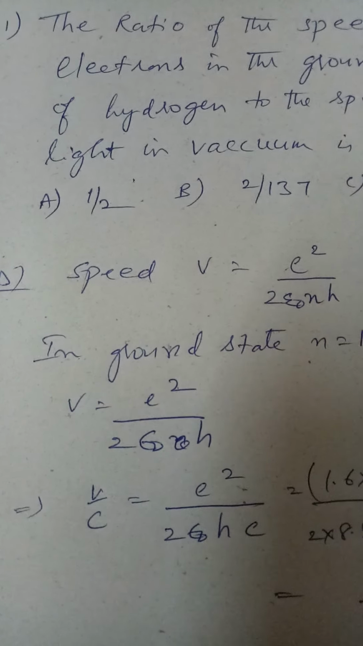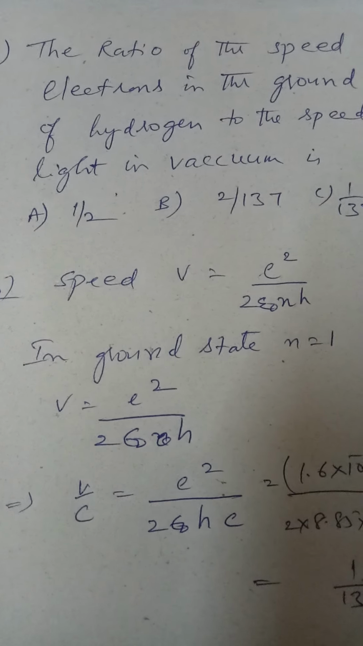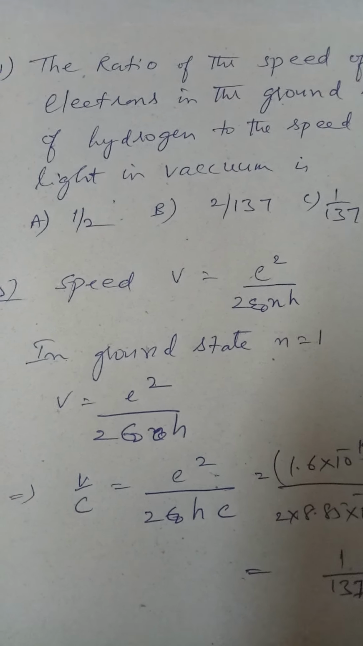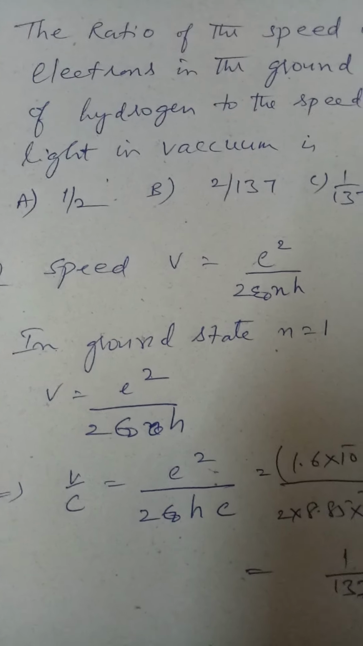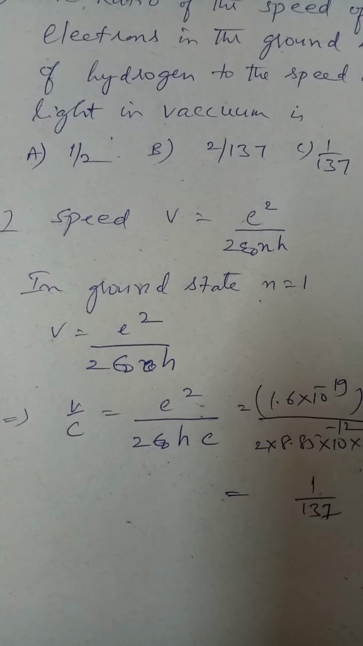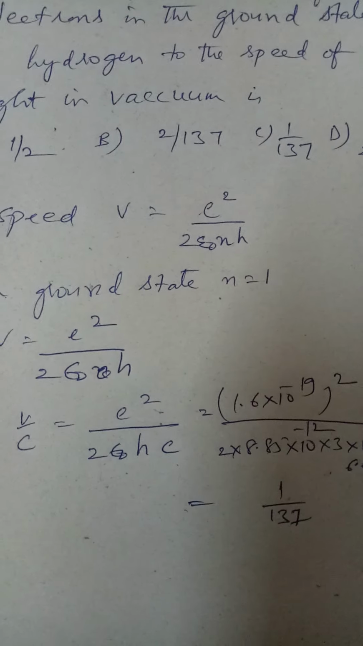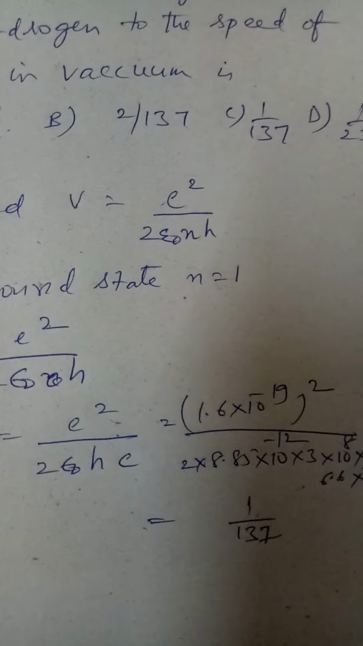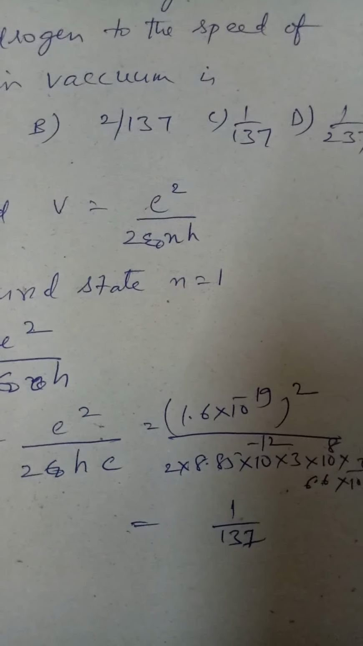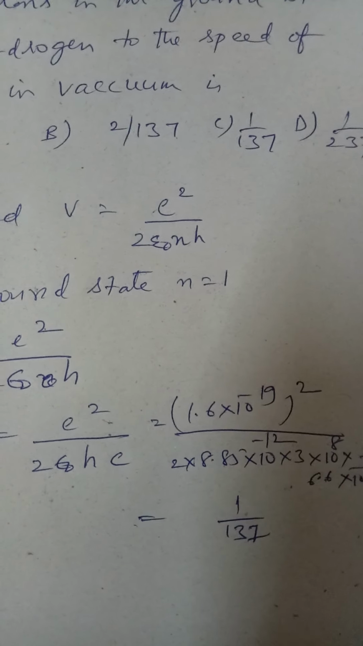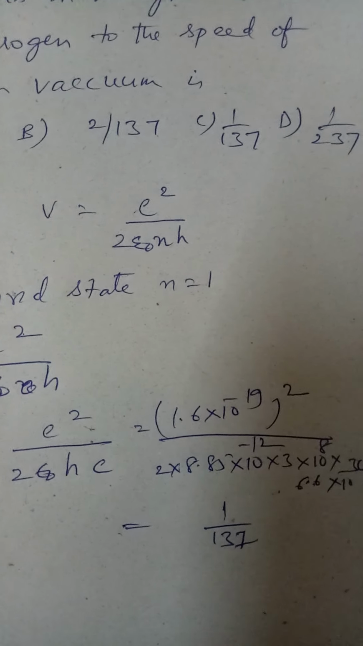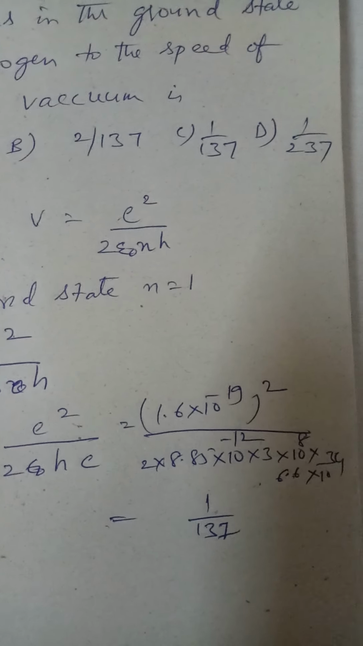Okay, now here in the ground state means N is equal to 1, because in the question he is asking you what is the ratio of V divided by C. So V divided by C becomes equal to E square divided by 2 epsilon naught into CH. So if you put all these values, in the place of E, 1.6 into 10 power minus 19 whole square divided by 2 into epsilon naught. Epsilon naught value is 8.85 into 10 power minus 12 into C value. C value is 3 into 10 power 8.